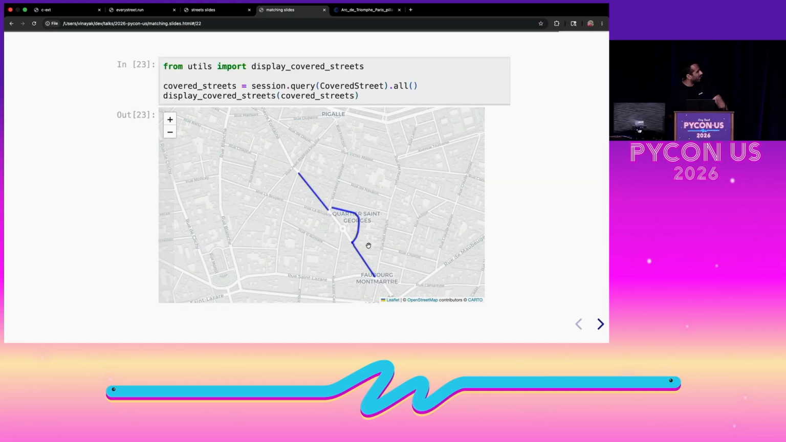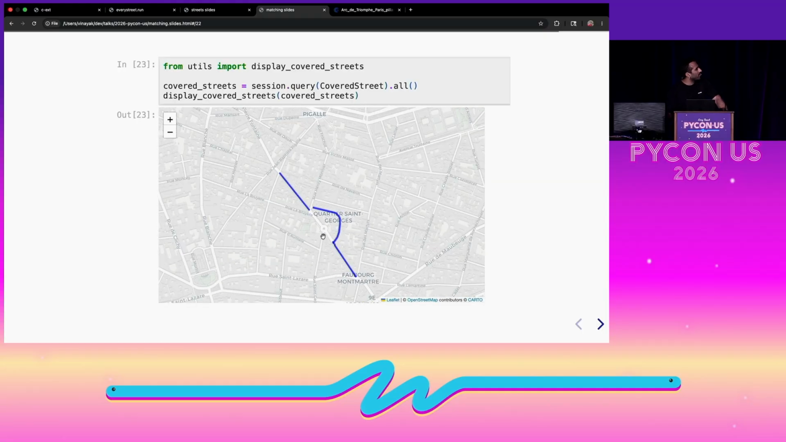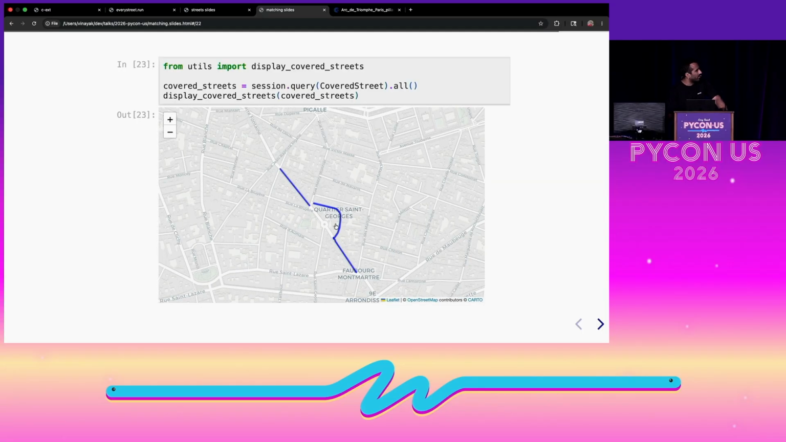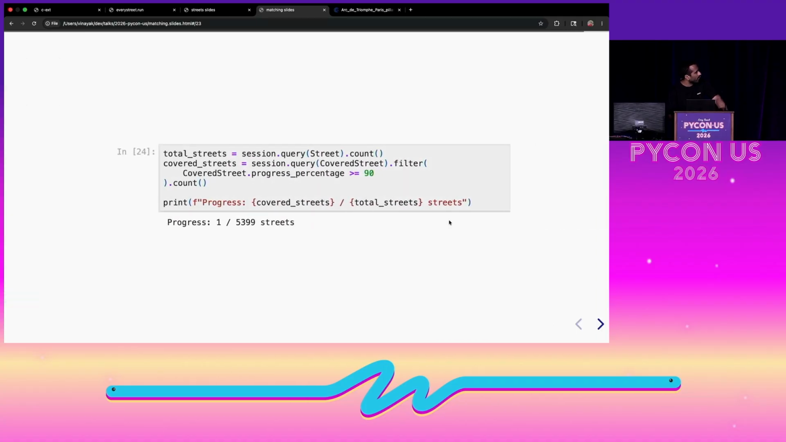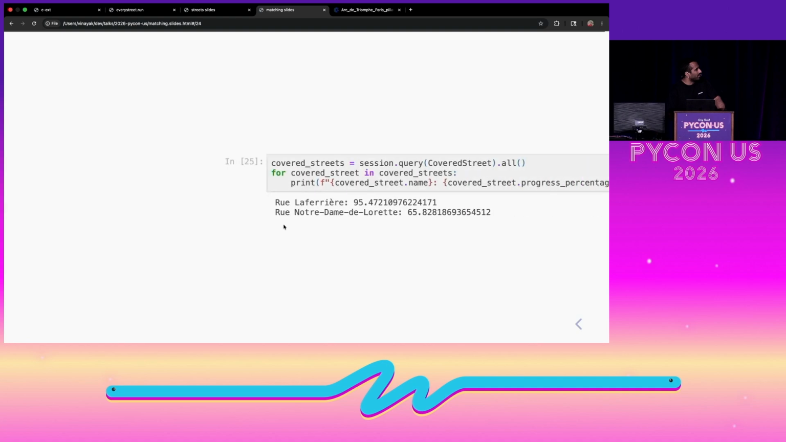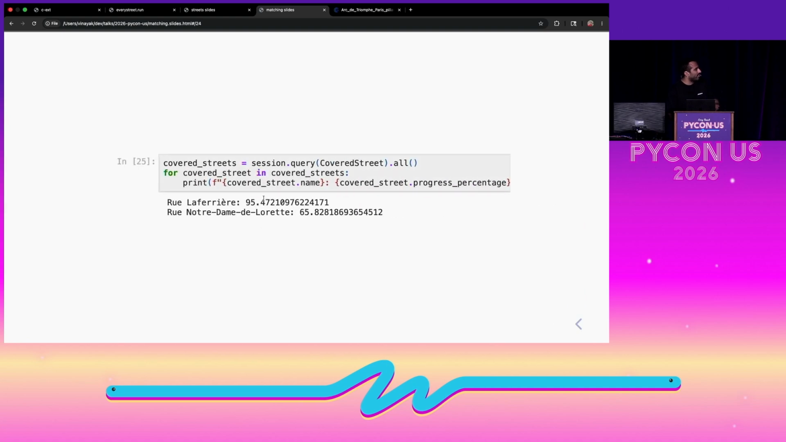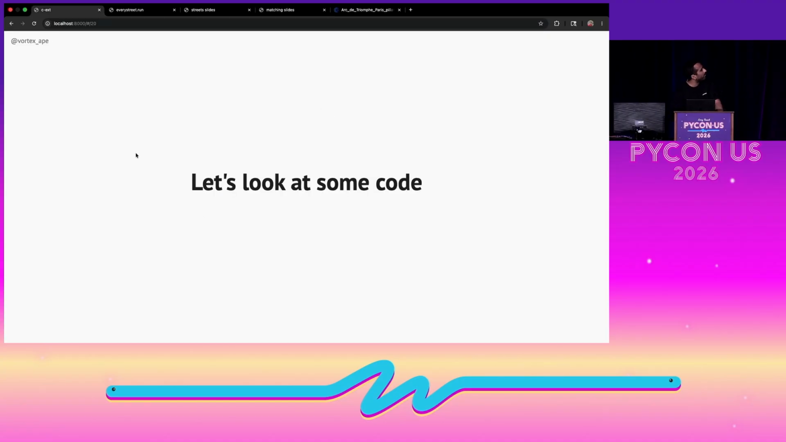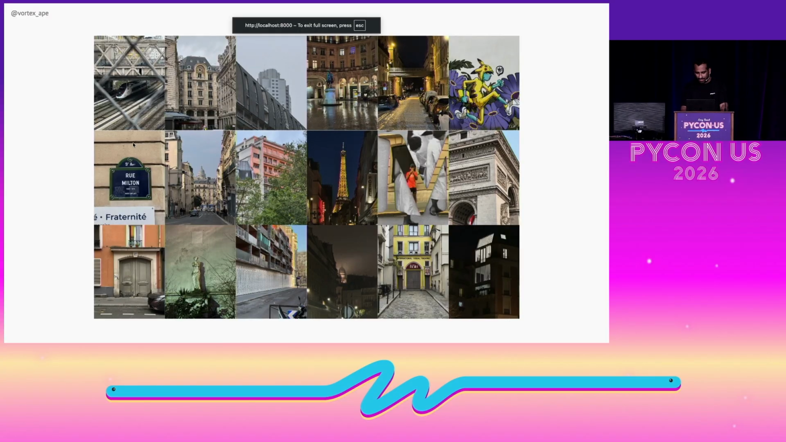And if we now visualize all of the streets that we ran on, we can see that we ran that street, and we ran around 60% of the street. And if we do the same query again, it'll still return one street because we haven't run 90% of the second street, which is true. And this is where I'm just showing how we ran 95% of the curved street and 65% of the second one. I think that's all of the code that I had to show today, which means that we can get back to our slides.